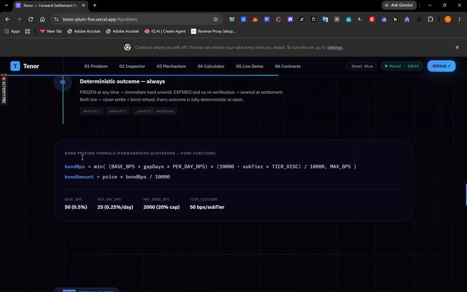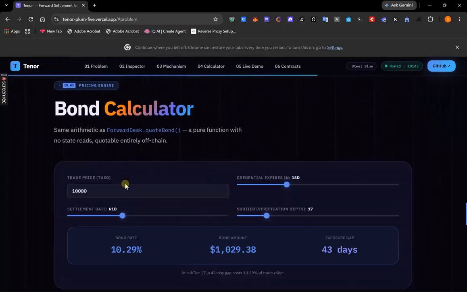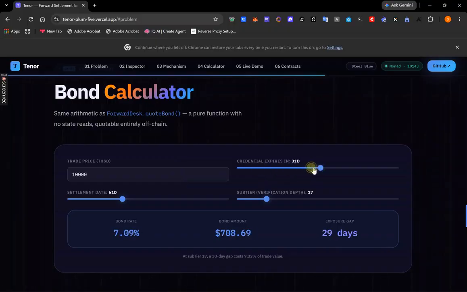You can see the bond pricing formula as well here, which is used for the bond calculation. If I scroll further, you can see the bond calculator is here. I can just tweak in some values. I can have it something like this. I can have it here like this. And I can change even this to 30 days or something like this.